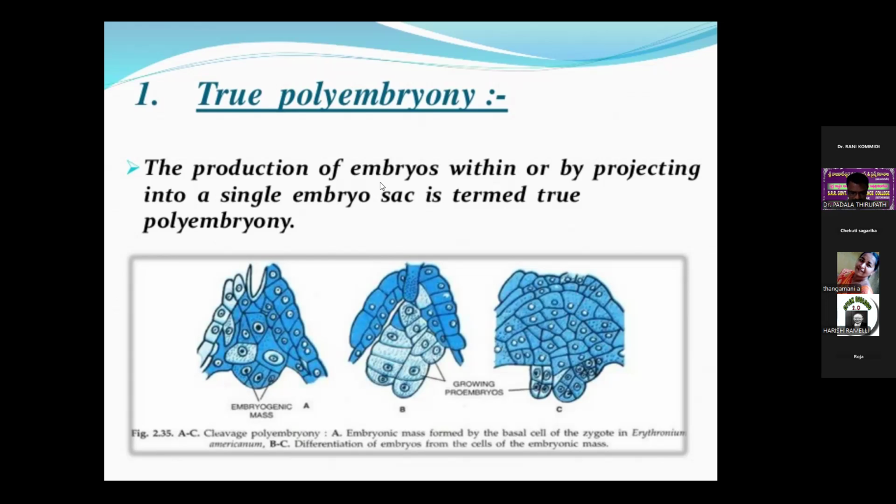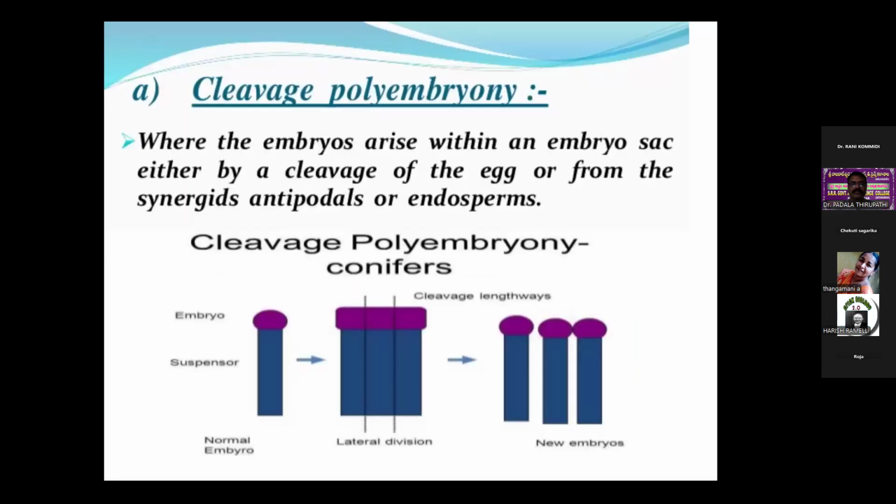True means original. So it is divided into cleavage polyembryony and adventive polyembryony.